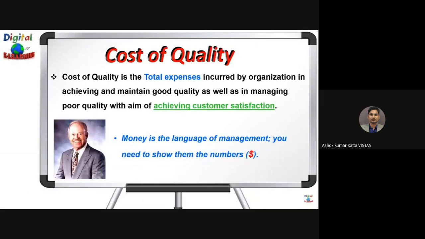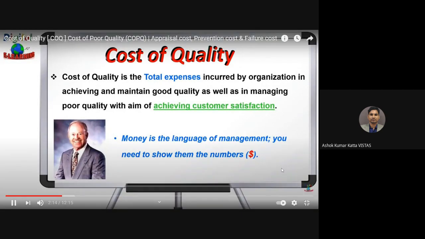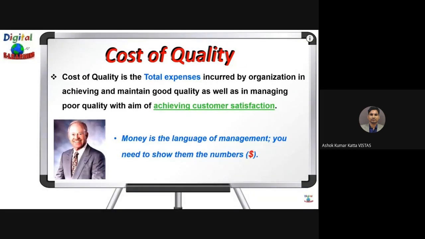Since then, the cost of quality concept has been continuously improved into a fully developed financial model. Philip Crosby demonstrated what a powerful tool it can be to raise the awareness of the importance of quality. As defined by Philip Crosby in his book Quality is Free, this is where the cost of quality perspective can be very powerful in that it helps you understand where you are investing or wasting your money.